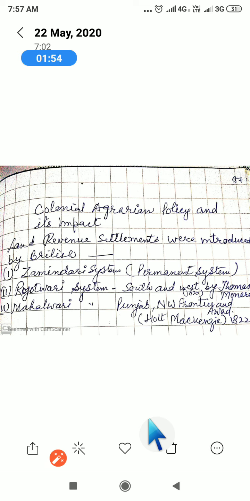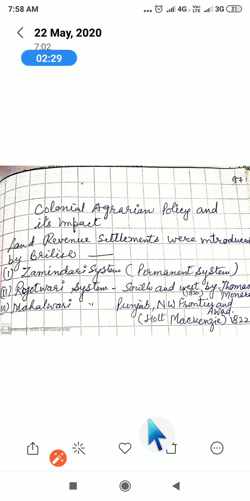Zamindar. Okay, and when there was any famine and the crop was not good, at that time the Zamindar pressurized the peasants to give the land revenue. If they failed to give that, at that time they were tortured and compelled to take a loan from the Zamindar. On the other hand, maximum benefit went to the Zamindar, and the peasants led a miserable life.